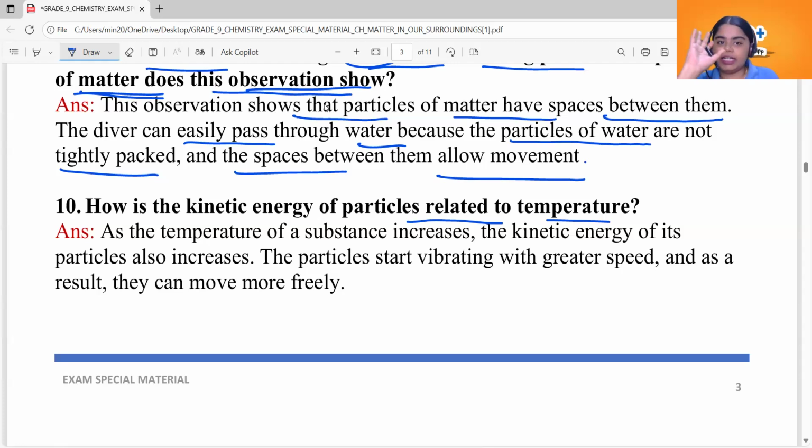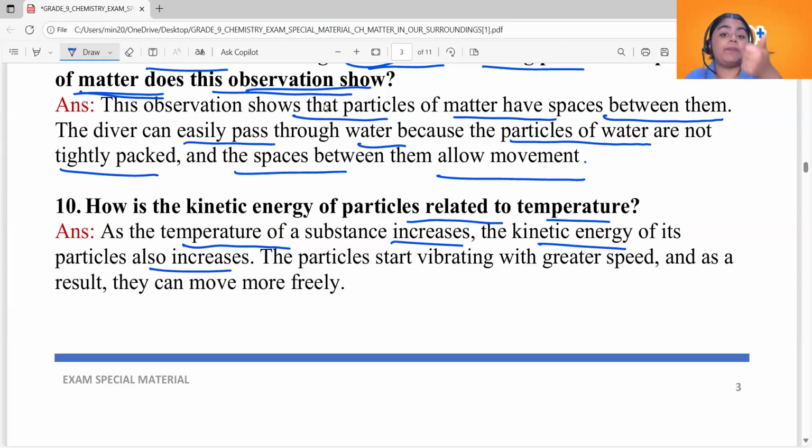We said kinetic energy is related to, or you can say particles have higher kinetic energy basically because of their movement, and if you have larger spaces, you can move, and so you will have more kinetic energy. Now, kinetic energy of particles is also dependent on temperature. As the temperature of a substance increases, what happens? It will gain more energy. More energy means it will move faster, means kinetic energy increases. So, as the temperature of a substance increases, kinetic energy of its particles also increases.